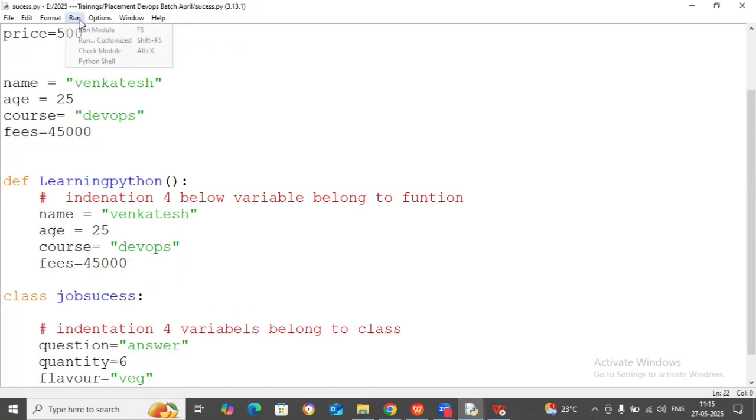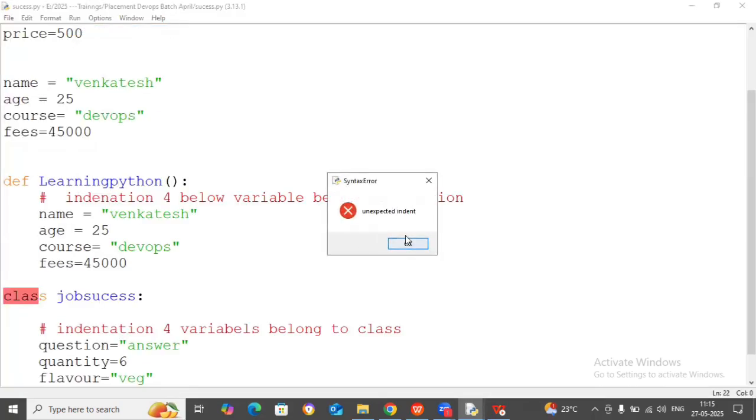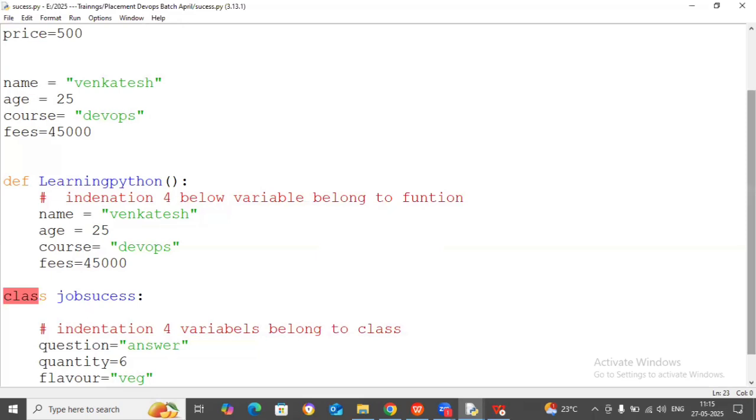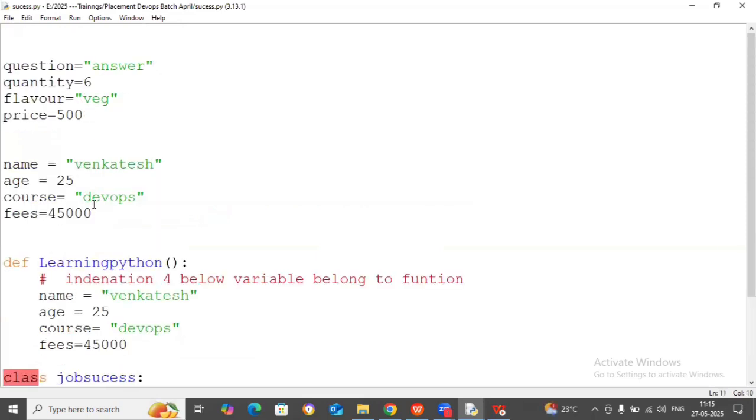So let's do it now. One second. Let's see, the error is because of... Unexpected syntax. What? Function declaration. No. One second. Maybe variable names are sometimes the same name.